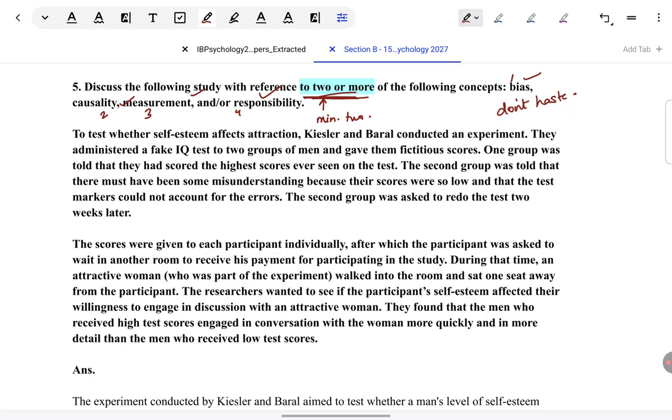One group was told that they had scored the highest scores ever seen on the test. The second group was told that there must have been some misunderstanding because their scores were so low and that the test markers could not account for the errors. The second group was asked to redo the test 2 weeks later.